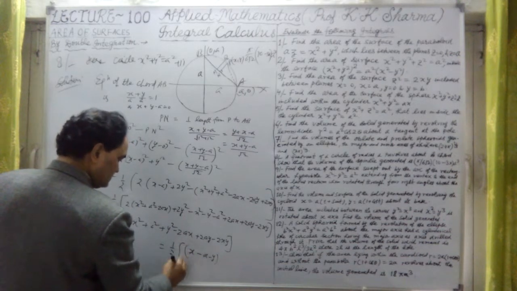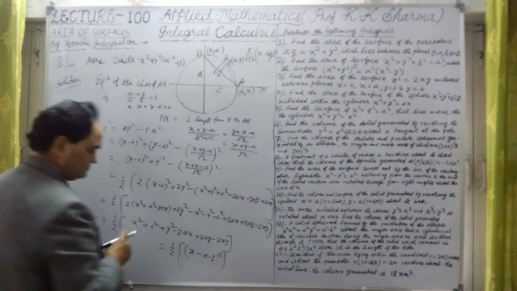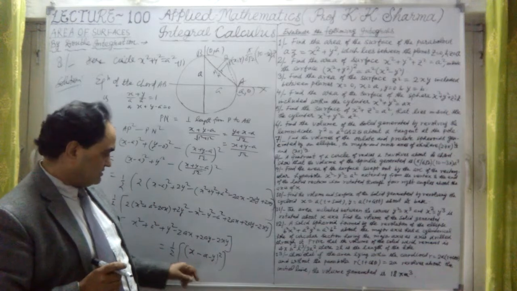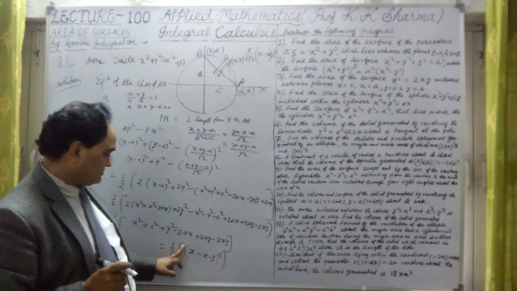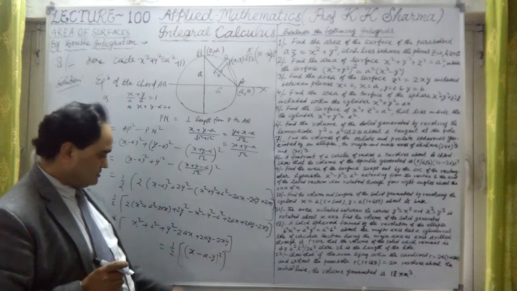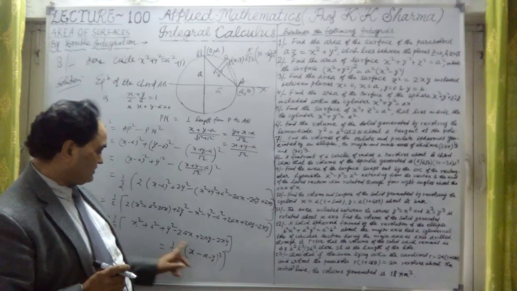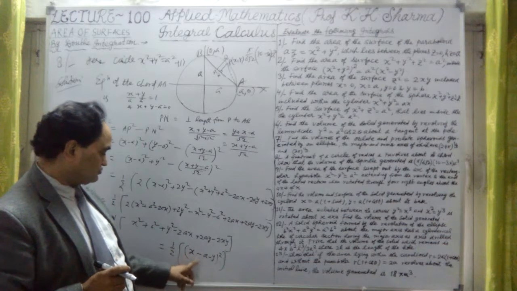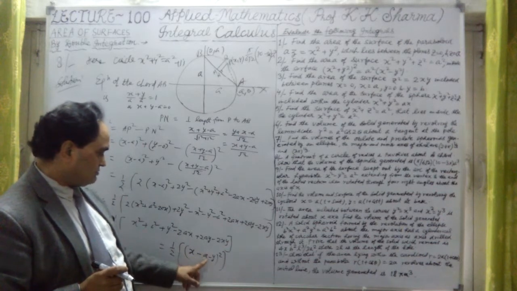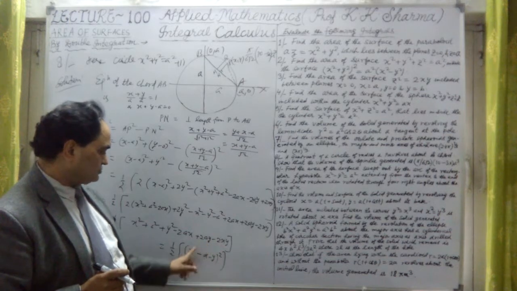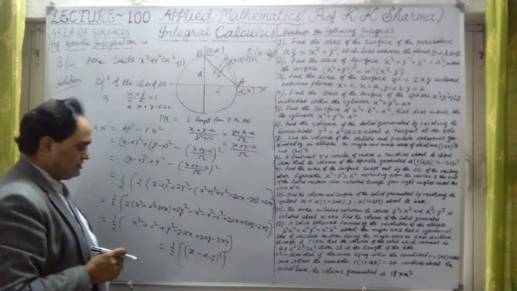Now this is a whole square here. Why? If I open this x minus a minus y, or x minus y minus a whole square, then we will get this whole value: x square plus a square plus y square, then minus twice ax plus twice ay, which is positive, and minus 2xy. This is the value here.